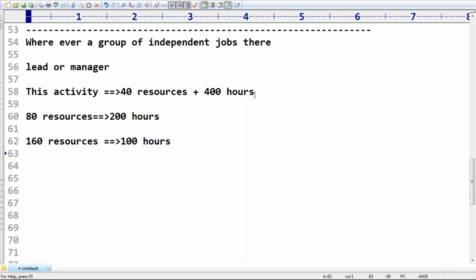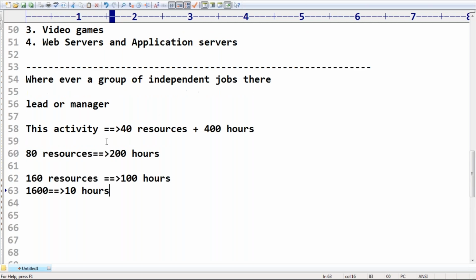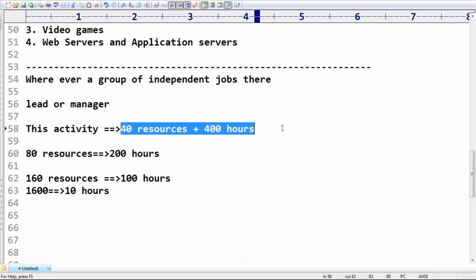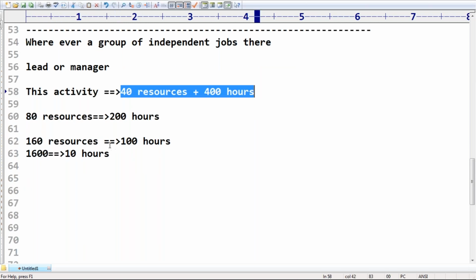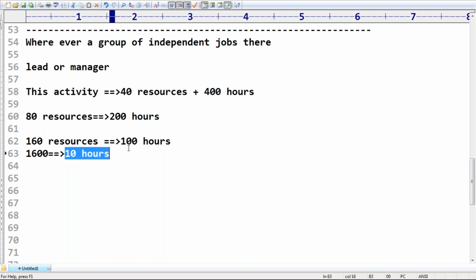"Sir, there may be a chance of dependencies, we require to analyze." He's going to say, "1600 employees I'm going to provide, why don't you complete within 10 hours only, as per your calculation?" There may be a chance of impact, a chance of dependency between activities and so on, we require to analyze how it is possible.